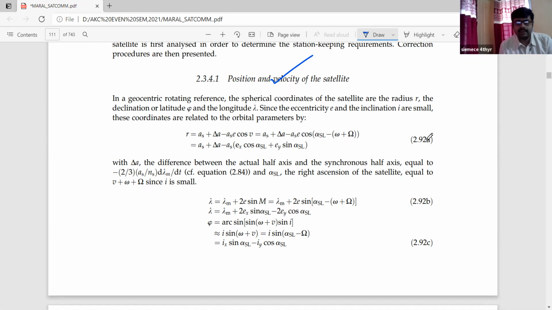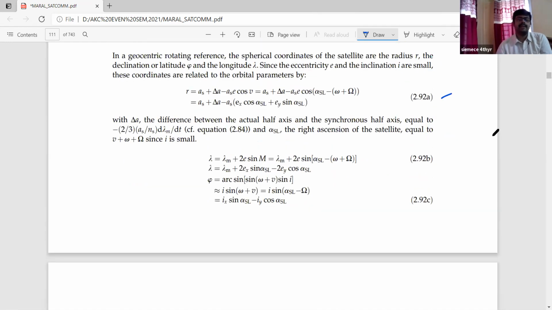Since the eccentricity e and the inclination I are small, these coordinates are related to the orbital parameters. What are the orbital parameters? That is equation 2.92a: r equals as plus delta a minus as e cos v, which equals as plus delta a minus as e cos of alpha SL minus omega plus small omega plus big omega. If we revise the equation for the value of r, that is the value of equation 2.92a that we get.